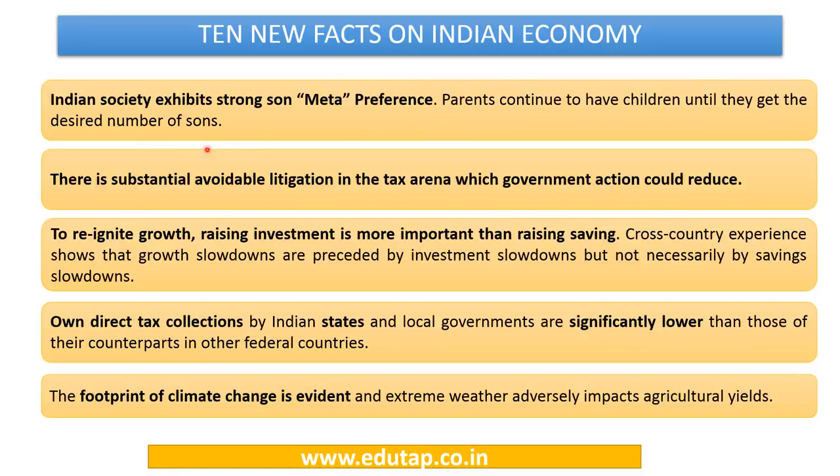There is substantial avoidable litigation in the tax arena which the government action could reduce. So there are huge number of cases, legal cases, which are pending in the courts of law. So the government can take action and it can reduce those tremendous amount of cases.